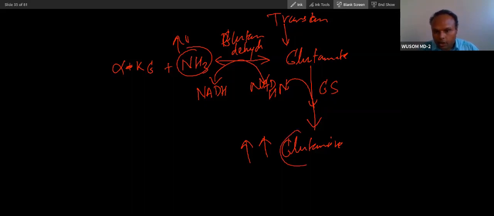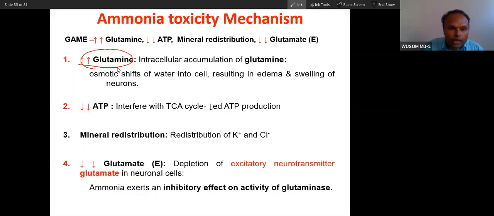Now you can see this glutamate formation. Because of ammonia, there will be high glutamine formation. In the brain, ammonia will cause high glutamine formation, and you know glutamine is an osmotically very active compound. It will try to absorb water into the neuronal cell, and because of osmotic drift there is swelling of the cell and cell damage. This will lead to edema and swelling of neurons. This is one very important mechanism.